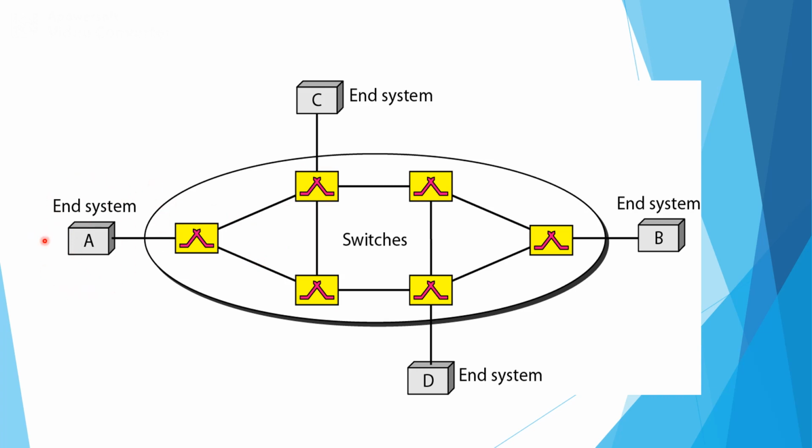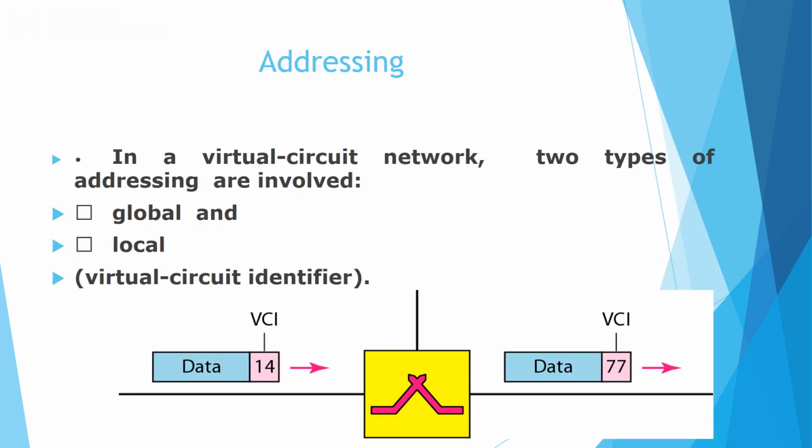In the given example, we can consider 4 different end systems and around 6 interconnected switches. Addressing. In the case of virtual circuit network, we can make use of 2 types of addressing.